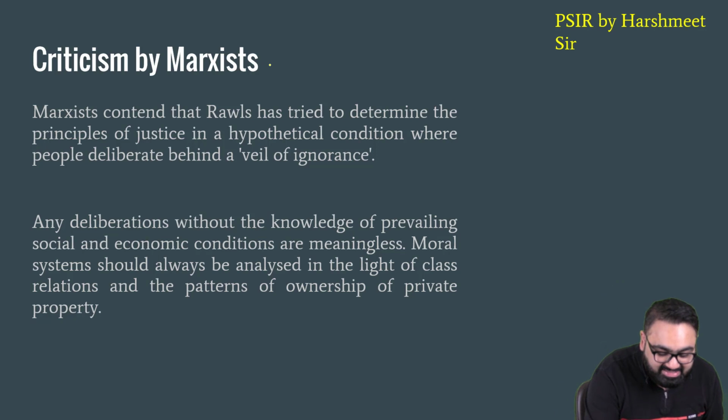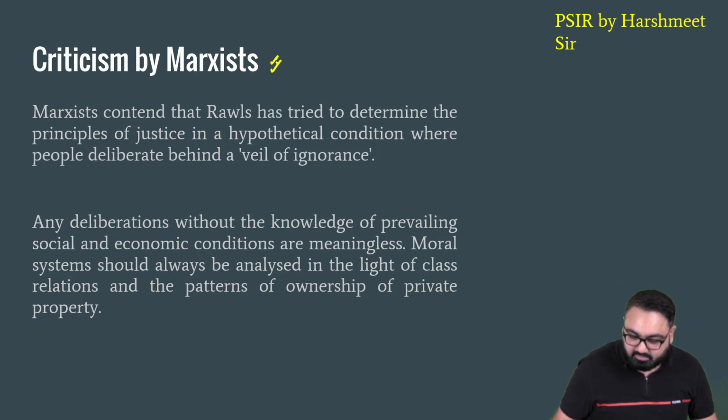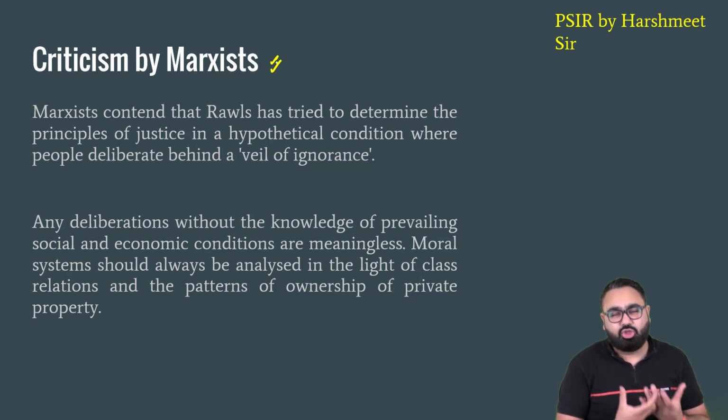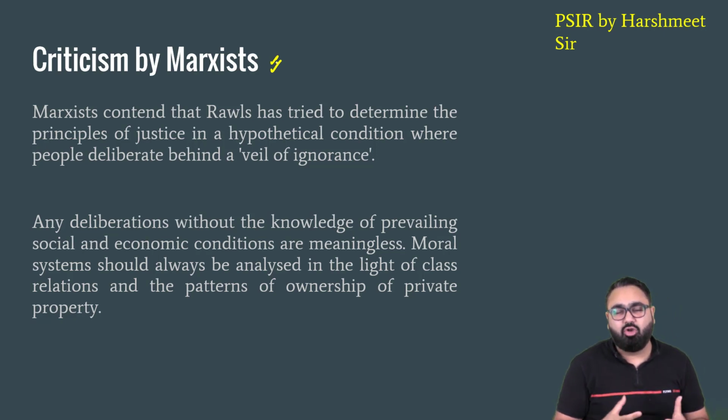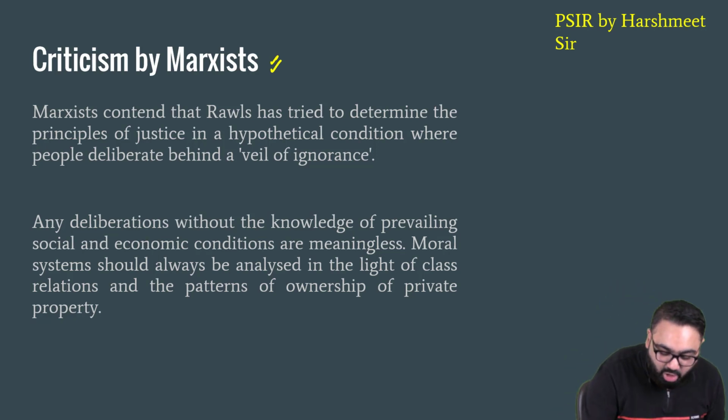Then there is criticism by Marxists. If you have read the theory of Marxism, you have read the thoughts of Karl Marx, you would know that for those who follow Marxism, you cannot take any decision of the society without considering the economic structure of the society.